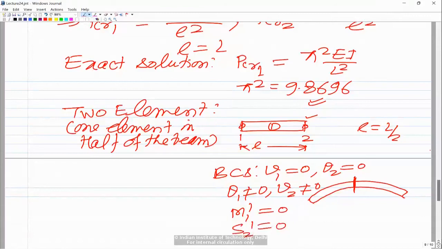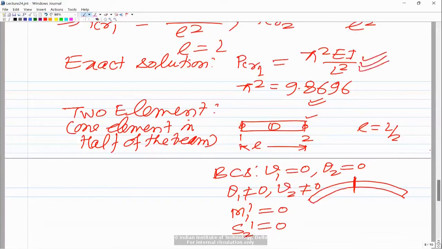So then it's a single element, same solution. Small l is of course L by 2, and then you will finally have the equations in terms of the unknowns theta 1 and v2, giving 2 by 2 equations, and you take the determinant of the coefficient matrix equal to 0. You will get a quadratic equation in P critical. Solve for that, you will get the critical buckling load, and you will find that it comes out very close to this particular value.